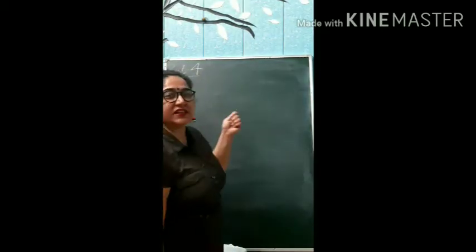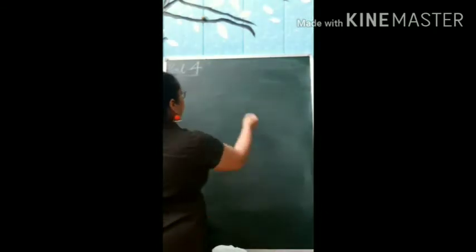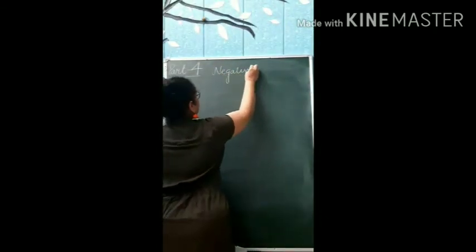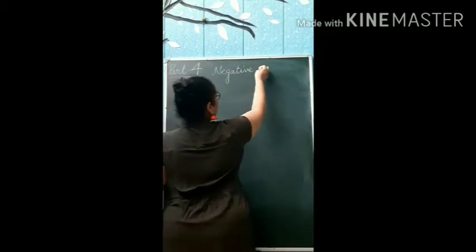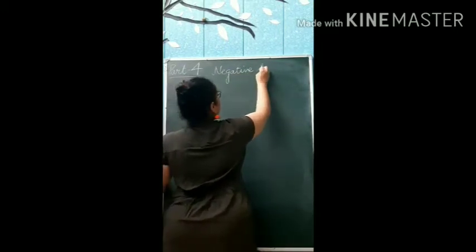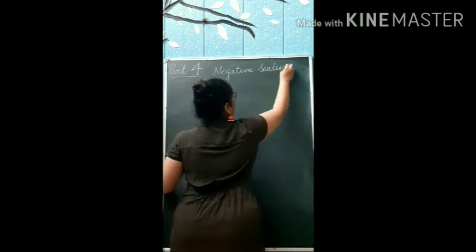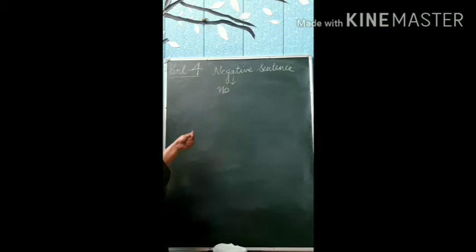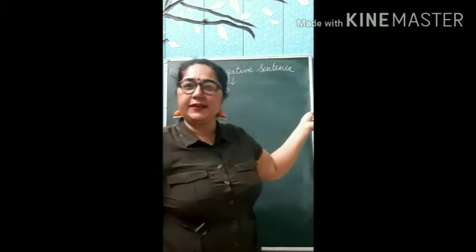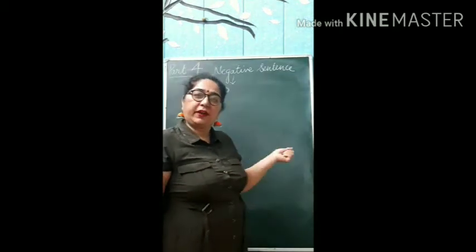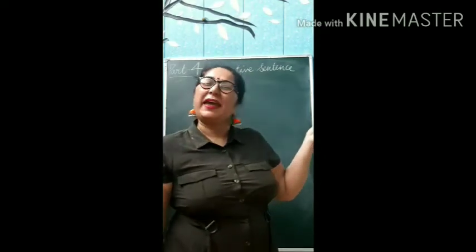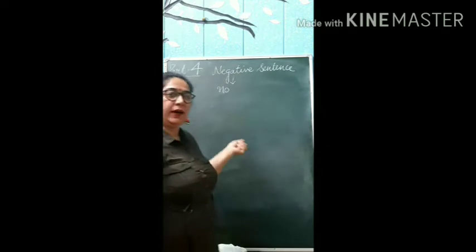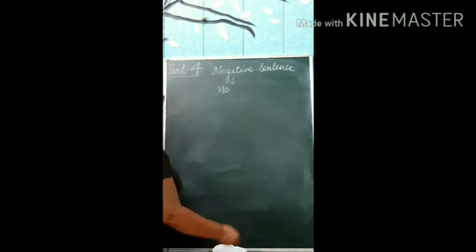Now we are going to do the second one, that is the negatives. Negative means it is giving us the sense of no. When we are saying no to anyone, when we are telling anything about anyone in a negative sense, that is called negative. I am going to write down the examples here to clear your doubt.